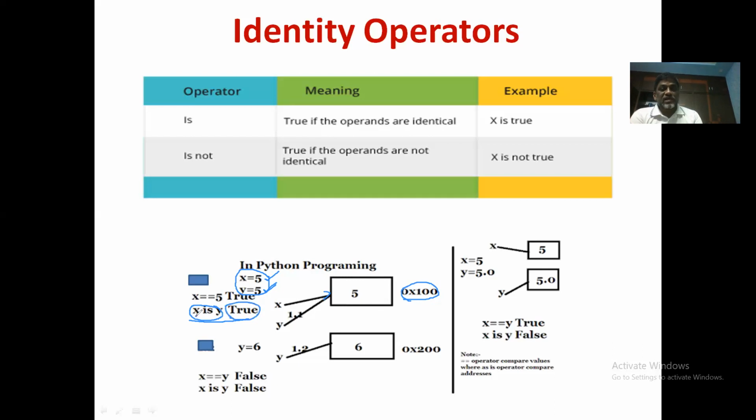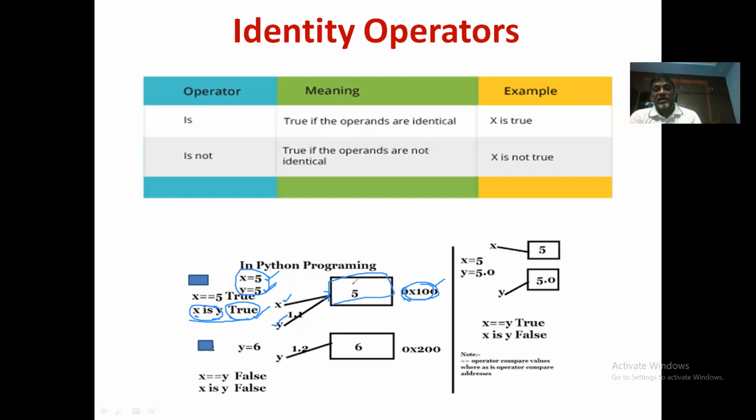Why? Because X and Y both are referring to the same memory location here. So it compares the memory location to which these variables are referring to. So it is the same 0x100. Therefore, X is Y is true because X and Y are identical. Identical in the sense they refer to the same memory location. Okay, so identical means that they refer to the same memory location.